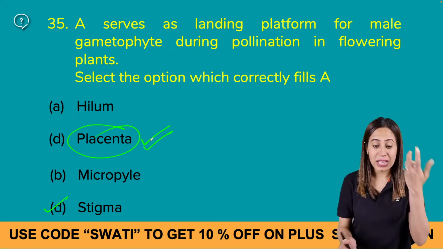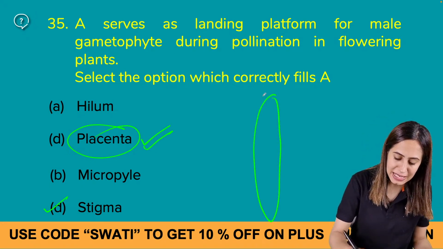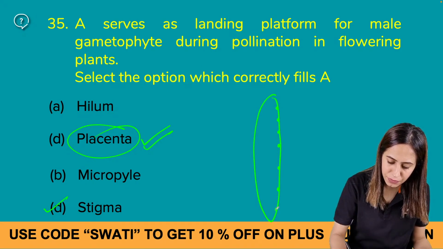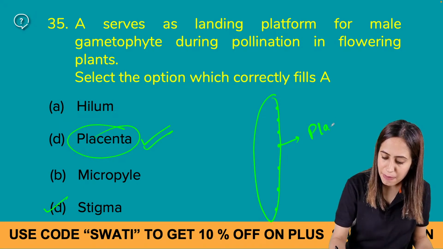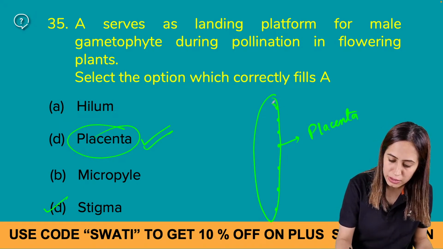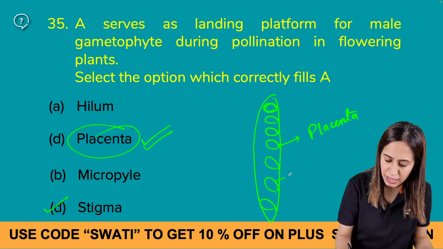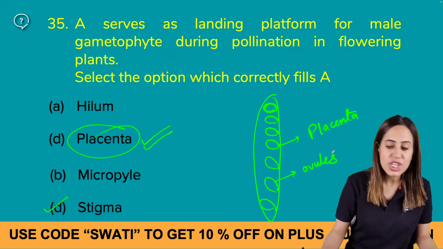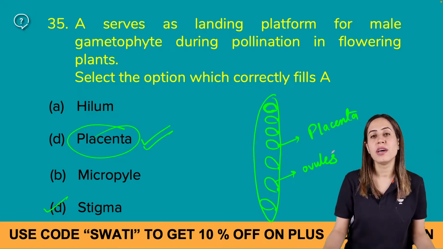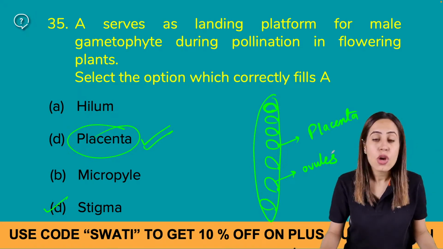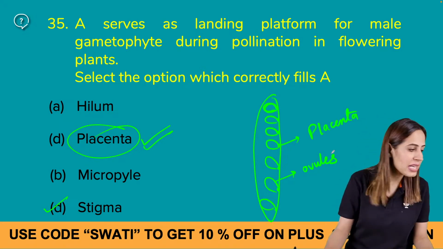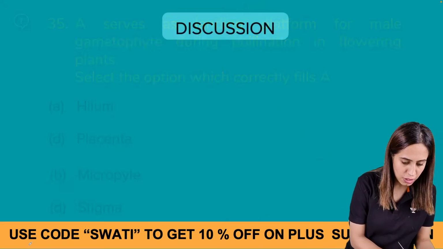Yes, when you eat the pea plant, Pisum sativum, the small green ones, these are the placenta, and on the placenta ovules are present. So cushion-like flattened structures to which ovules are attached, you call them placenta, right? Is it clear? All right.